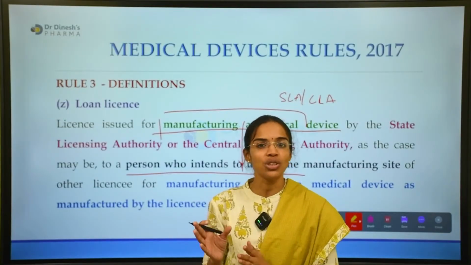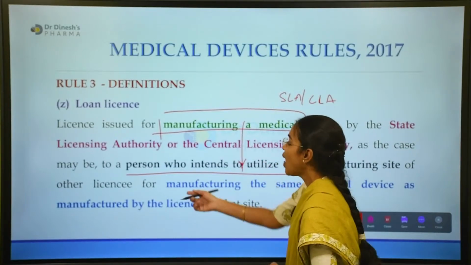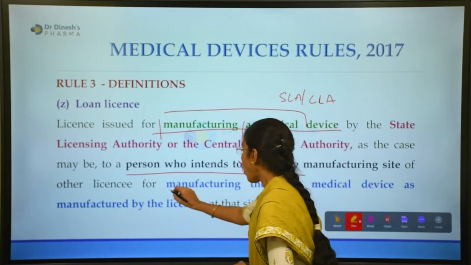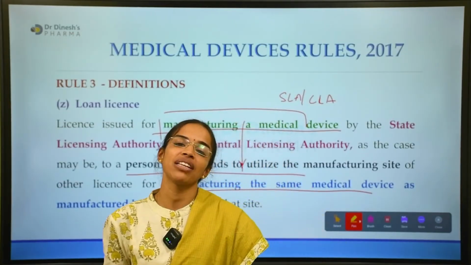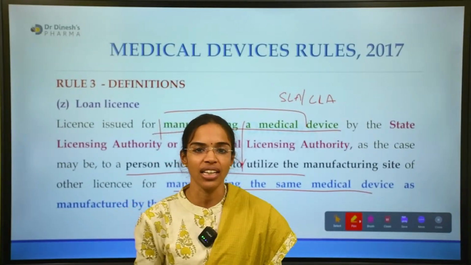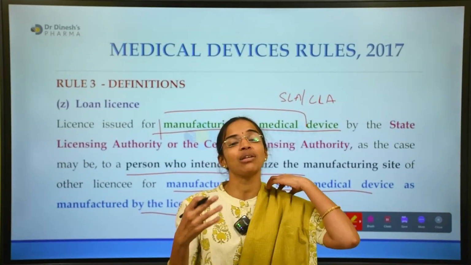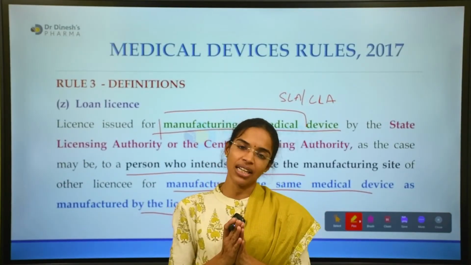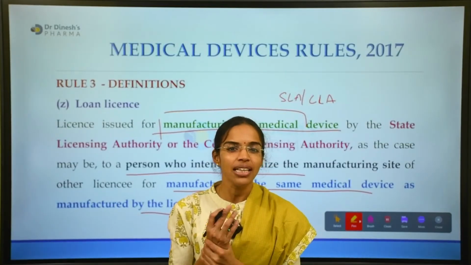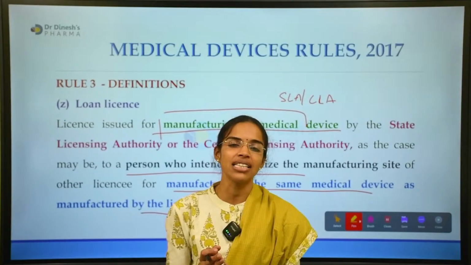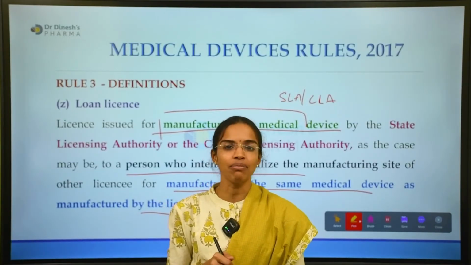So, to utilize the manufacturing site of another licensee, or to manufacture the same medical device manufactured by the licensee. It is a kind of generic. To manufacture the same medical device as manufactured by the licensee: a particular medical device was licensed to some other manufacturer, and some other person is applying for or taking a loan license to manufacture the same kind of medical device as that manufacturer.